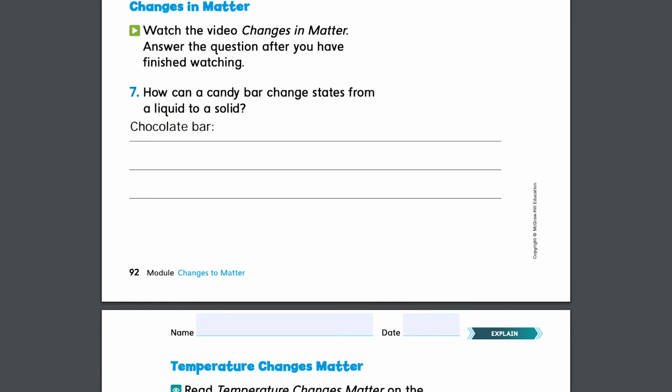If it's a liquid, it means it's melted. So if we cool it or freeze a chocolate, it changes back from a liquid, the melted chocolate, to a solid. So that's what we have to do. We have to cool it or freeze it.